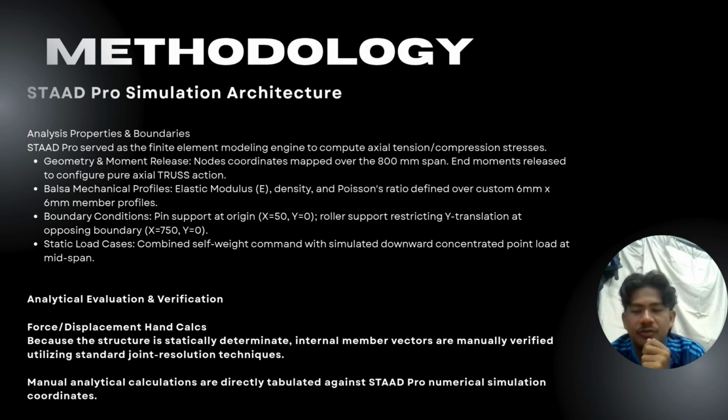To double check, we also run manual hand calculations using standard equilibrium and compatibility equations, tabulating and comparing the StatPro output with our manual vector. We were able to run a direct comparative verification, ensuring our math was flawless while accounting for minor software code discrepancies.